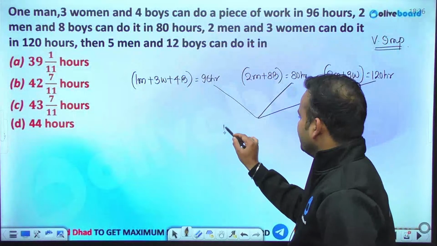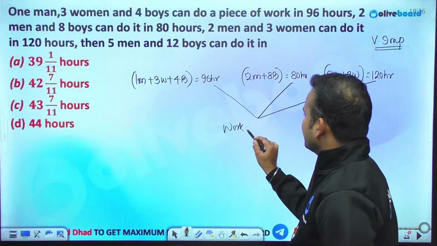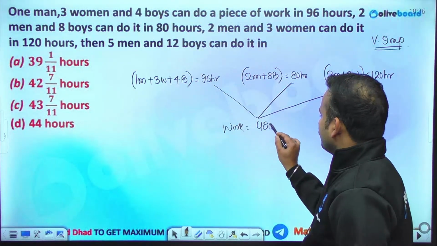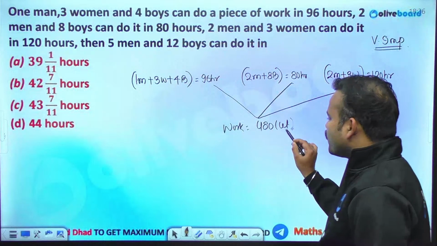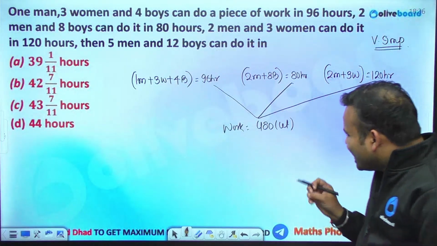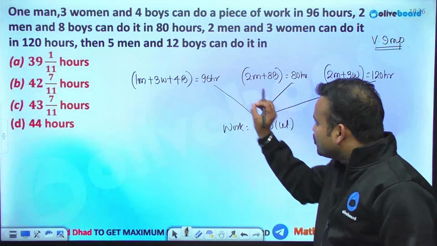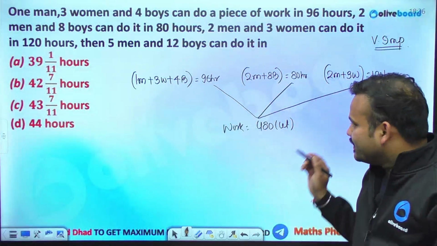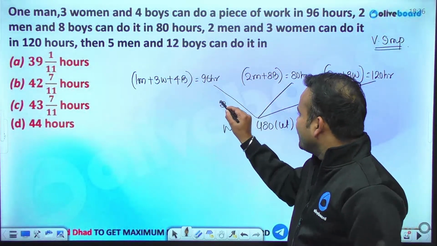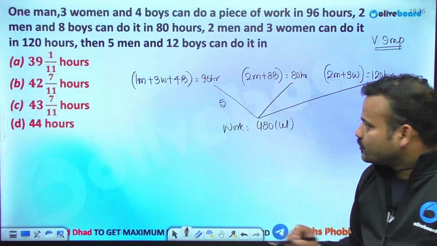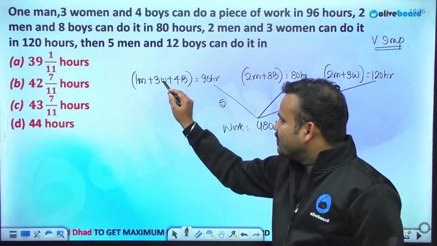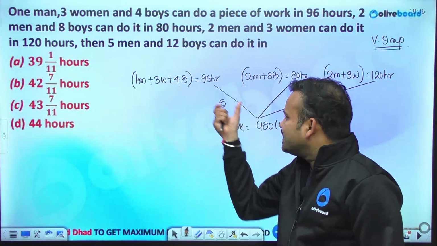Take the multiple and consider the work as 480. So I am considering the total work as 480, total laddus to be eaten as 480. If 480 laddus are consumed in 96 hours, that means they are consuming 5 laddus an hour. So 1 man, 3 women and 4 boys together have an efficiency of 5.